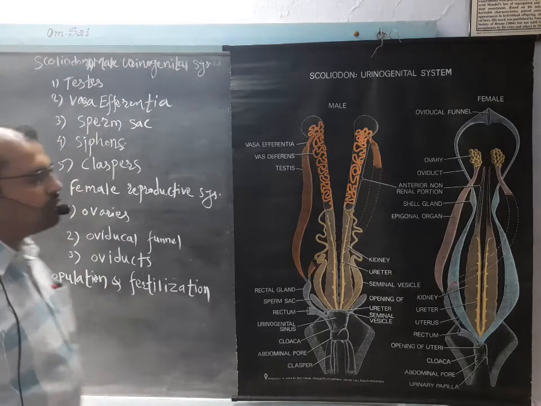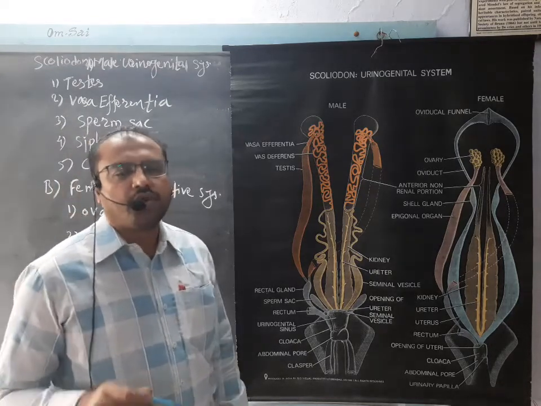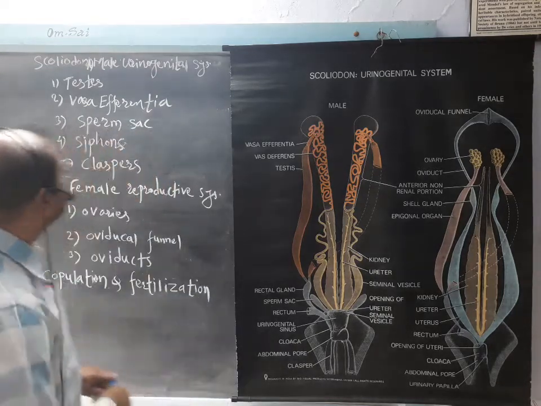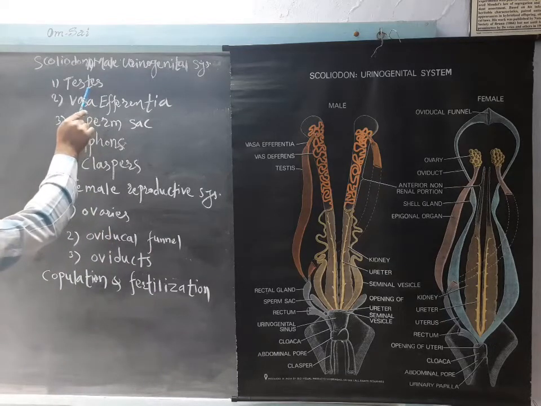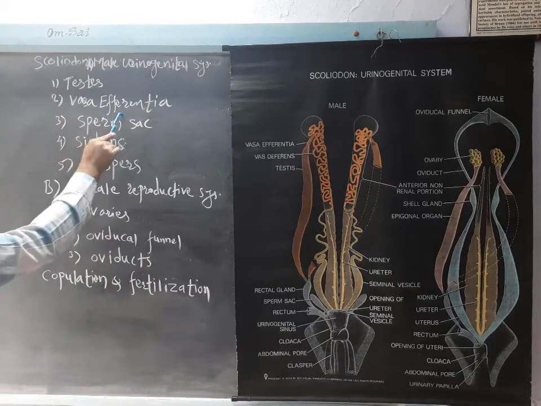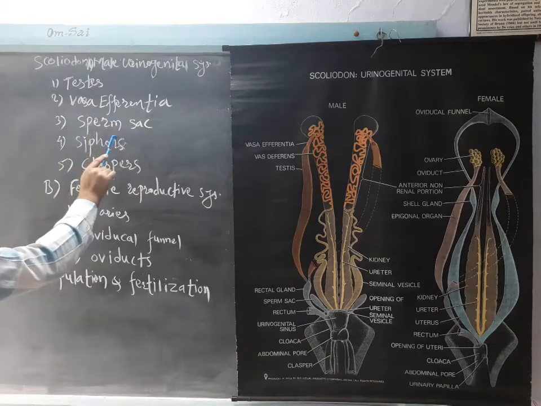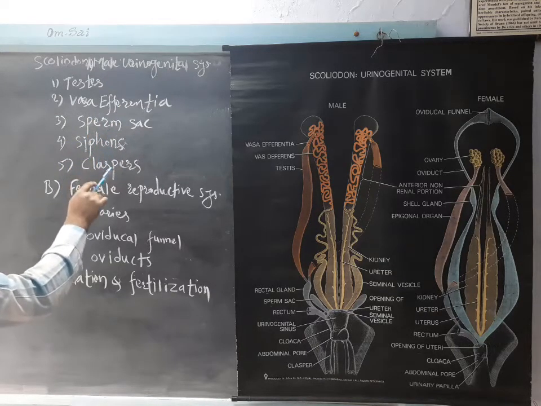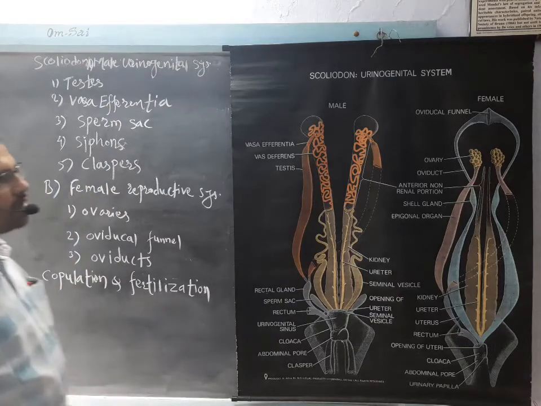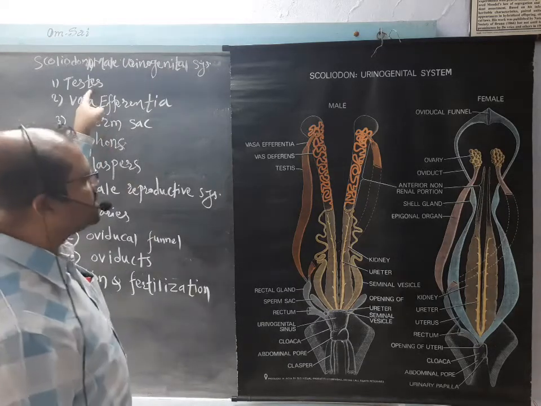So first of all, we'll see the male urinogenital system of Scoliodon, which consists of a pair of testes, vasa efferentia, then vasa deferentia, sperm sac, siphons, and claspers. So first of all, we'll see the testes.